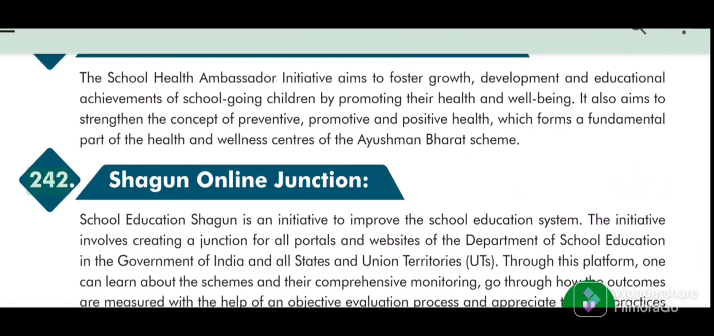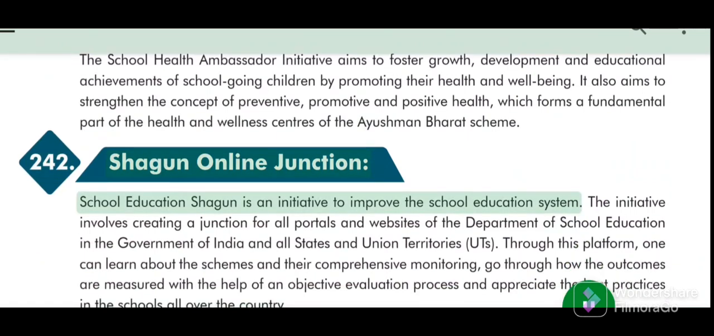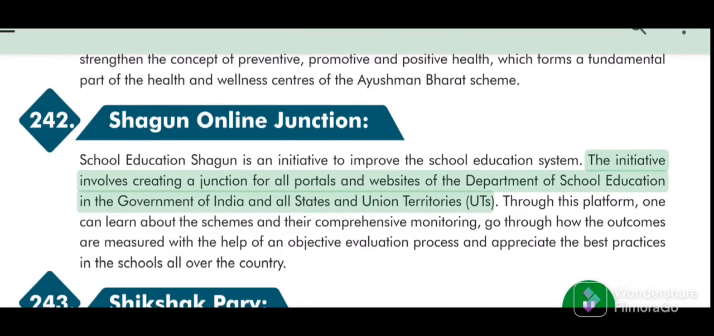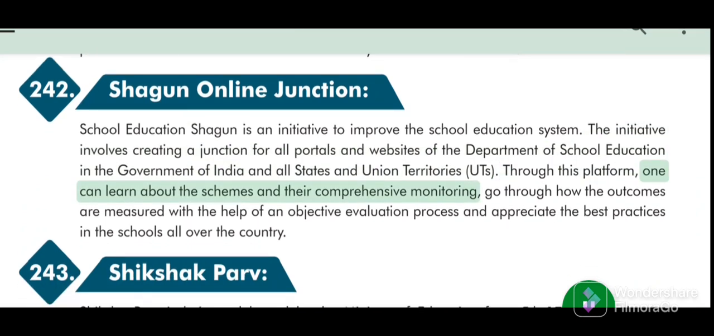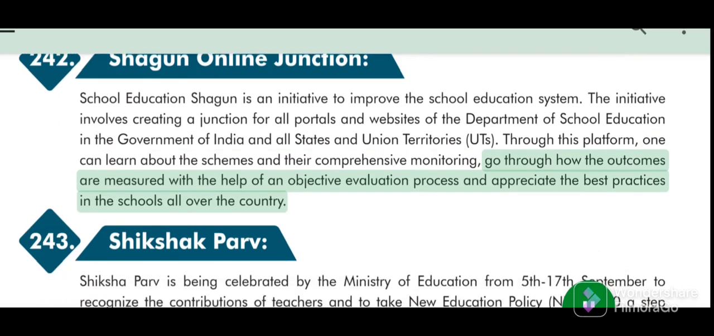242. Shagun Online Junction. School Education Shagun is an initiative to improve the school education system. The initiative involves creating a junction for all portals and websites of the Department of School Education in the Government of India and all states and union territories (UTs). Through this platform, one can learn about the schemes and their comprehensive monitoring, go through how the outcomes are measured with the help of an objective evaluation process and appreciate the best practices in the schools all over the country.